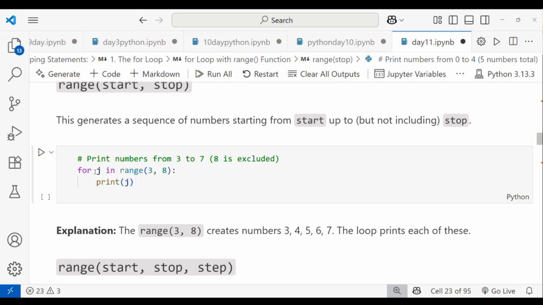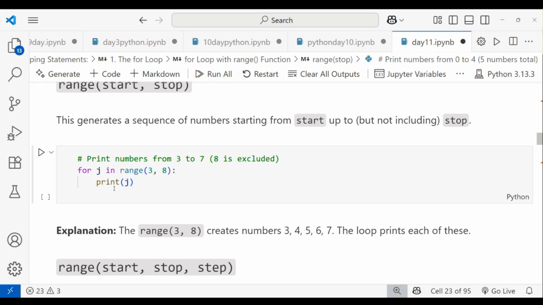I'm taking the for loop, and j is a variable for iterating purposes, and in I'm using range. Inside that you have to mention the start value, which is 3. The ending value should be 7. But in Python, you have to remember to mention plus 1 for the stop value, that is 7 plus 1, which is 8. The for loop should end with a colon.